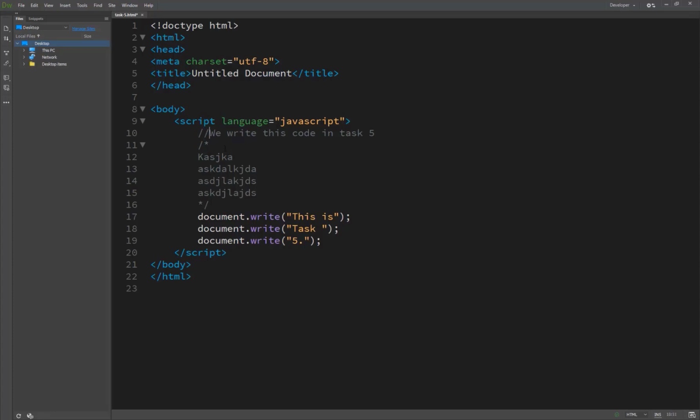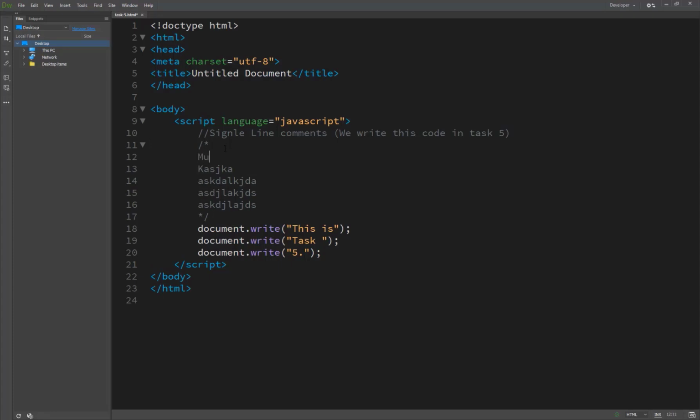So I write here single line comment. It's working only in a single line, and this is called multiple line comments. We can also hide some sort of code for a time period.